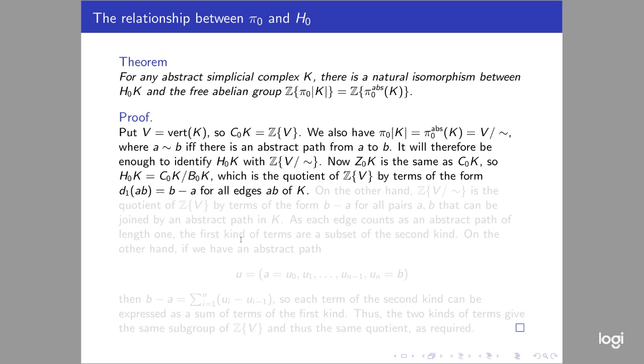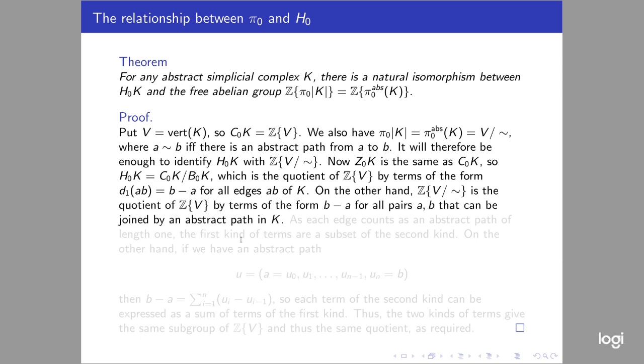So B0(K) is just the group generated by all these terms B minus A for all edges AB of K. On the other hand, let's look at the free abelian group generated by V mod twiddle. That's the quotient of the free abelian group generated by V, in which we identify any two basis elements A and B if they're related by the equivalence relation twiddle, which means there's an abstract path between A and B. Notice that every edge in K counts as an abstract path of length 1.